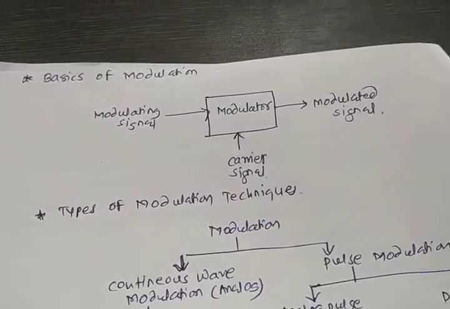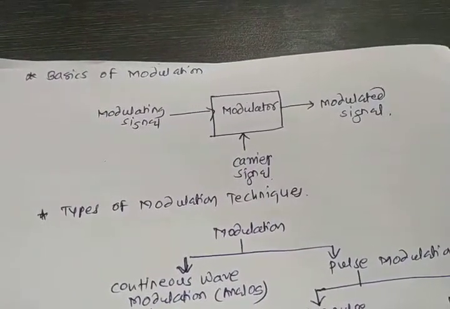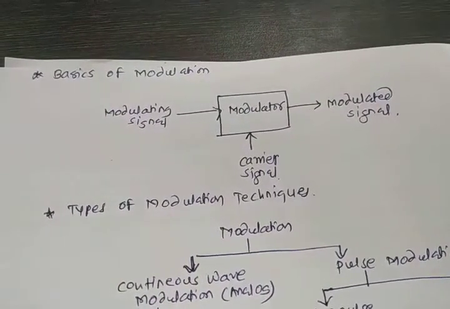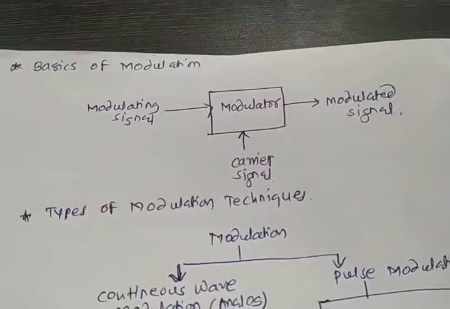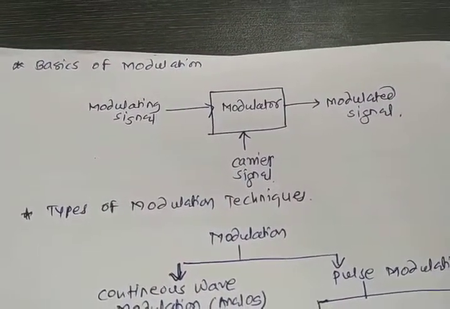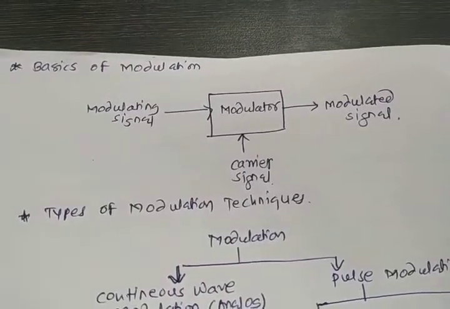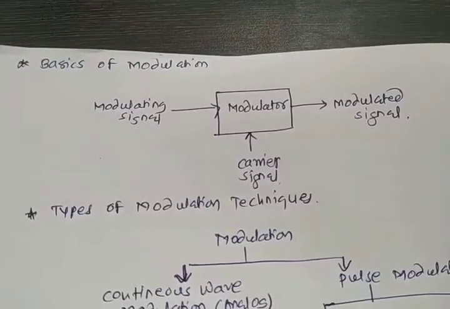Modulation is a process in which some parameters are varied with respect to the carrier signal. It means we add one type of signal to the original signal, and this signal is called the carrier signal. With respect to the carrier signal, we will check the amplitude, frequency and the phase.